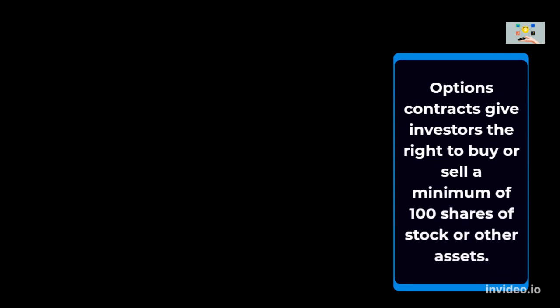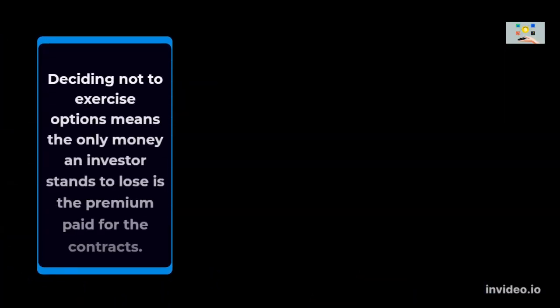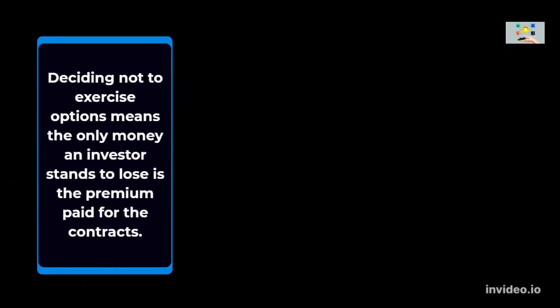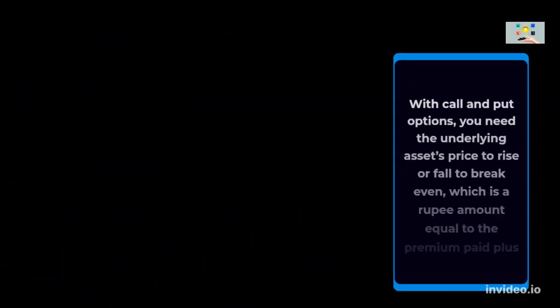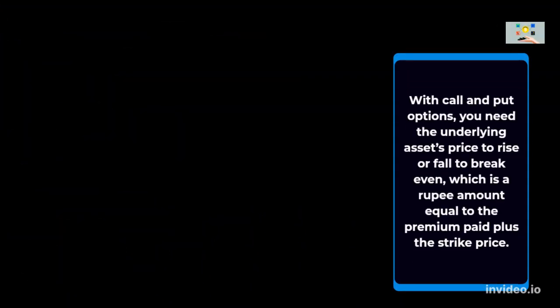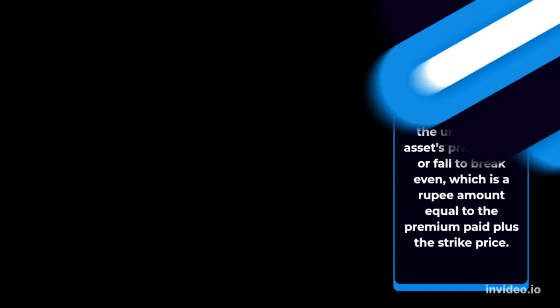Options contracts give investors the right to buy or sell a minimum of 100 shares of stock or other assets. Deciding not to exercise options means the only money an investor stands to lose is the premium paid for the contracts. As a result, options trading can be a relatively low-cost way to speculate on a whole range of asset classes. With call and put options, you need the underlying asset's price to rise or fall to break even, which is a rupee amount equal to the premium paid plus the strike price.